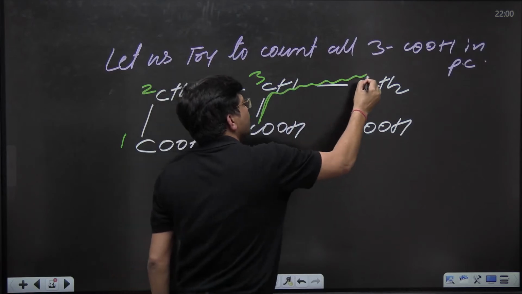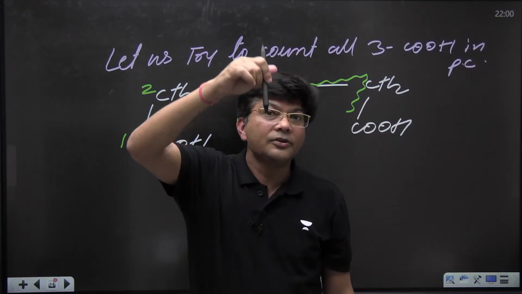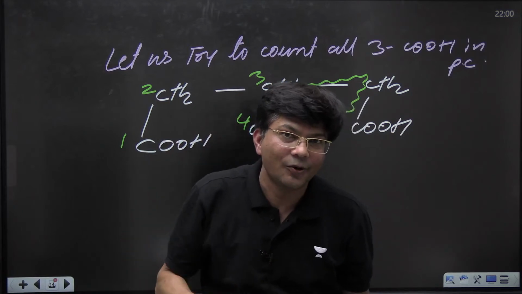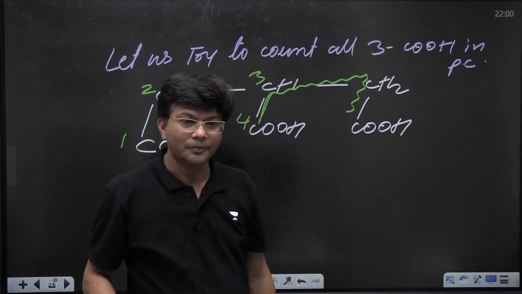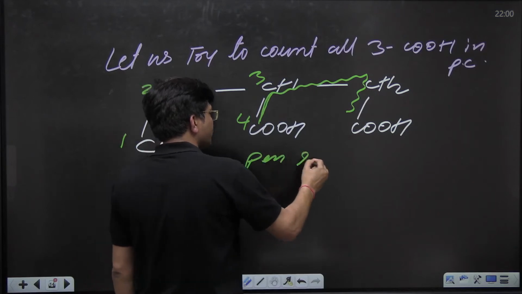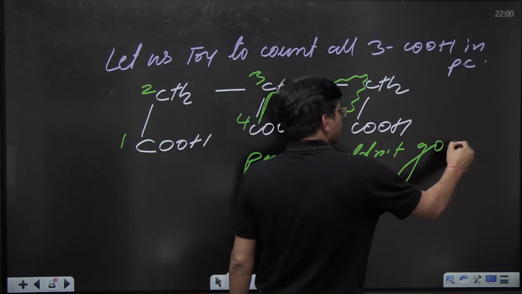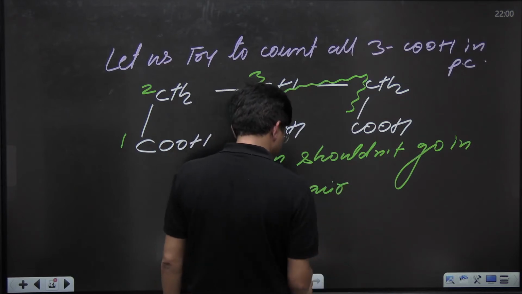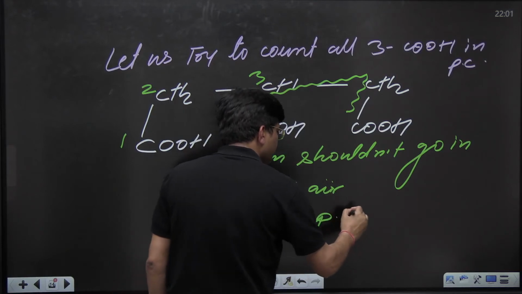When we were kids, we played one game. Draw this diagram so that the pen should not go up in the air, and no repetition is allowed. Pen should not go in the air, and repetition of a line is also not allowed.